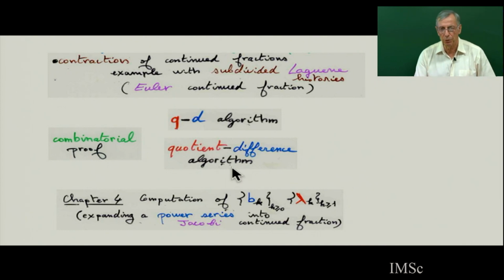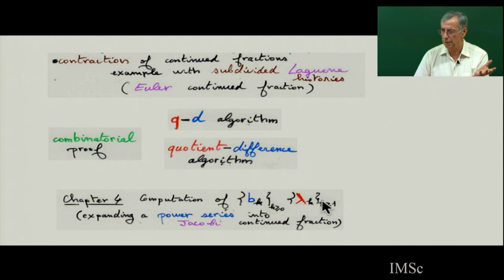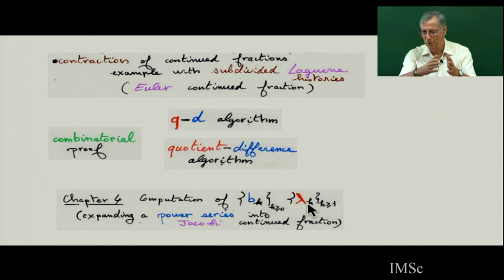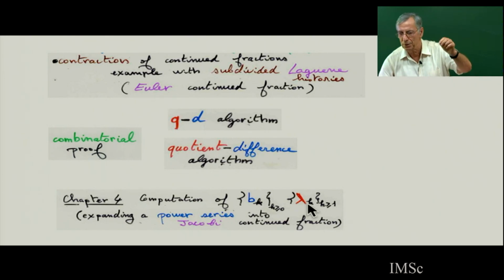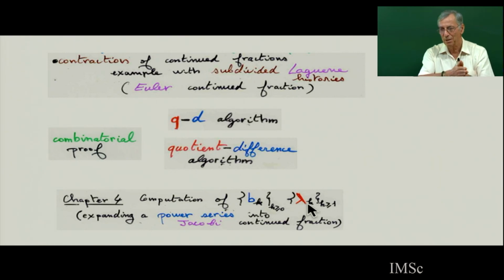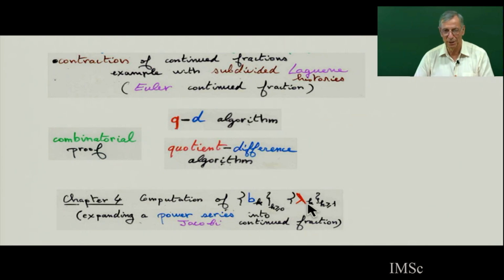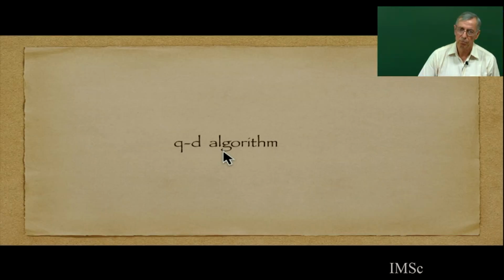And so this will be chapter 4. The QD algorithm is part of chapter 4, where you can compute. Chapter 4 is how to compute bk, lambda k. You give me a generating function, mu n equals n factorial, or mu n equals the number of involutions with no fixed point. So how to compute the expansion in continued fraction, how to compute the three-term recurrence relation, bk, lambda k? Or else you find a family of orthogonal polynomials satisfying the three-term recurrence relation, the bk, lambda k. So how to compute the bk, lambda k? The QD algorithm is one way to compute this.